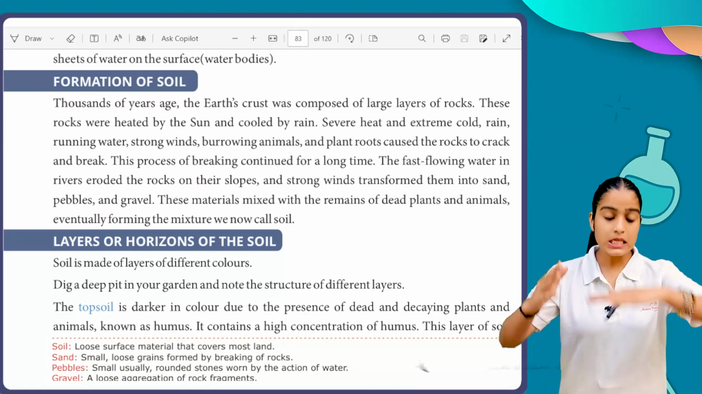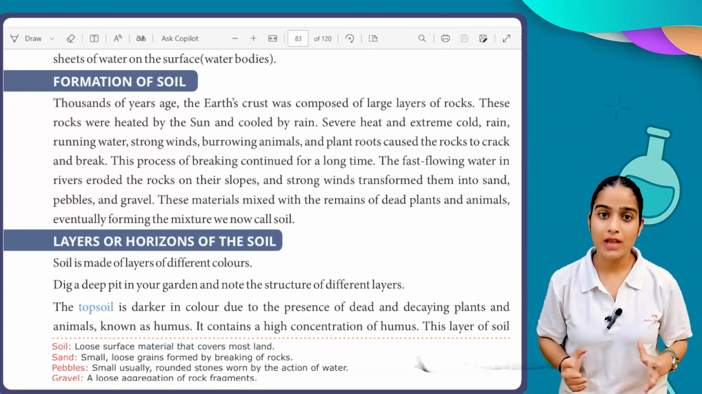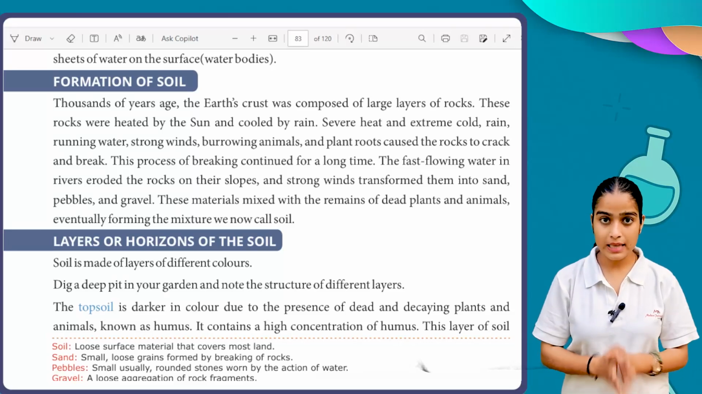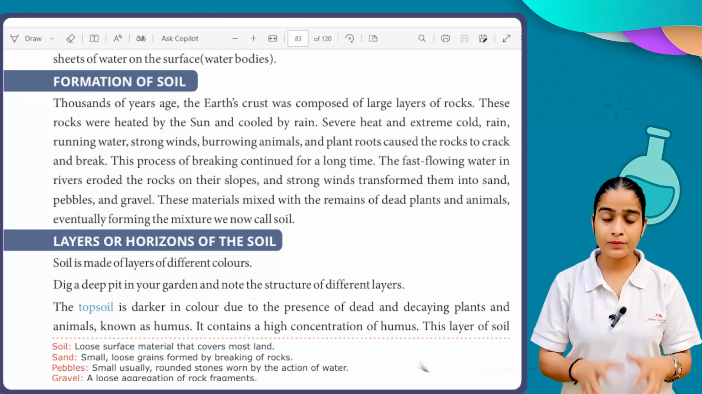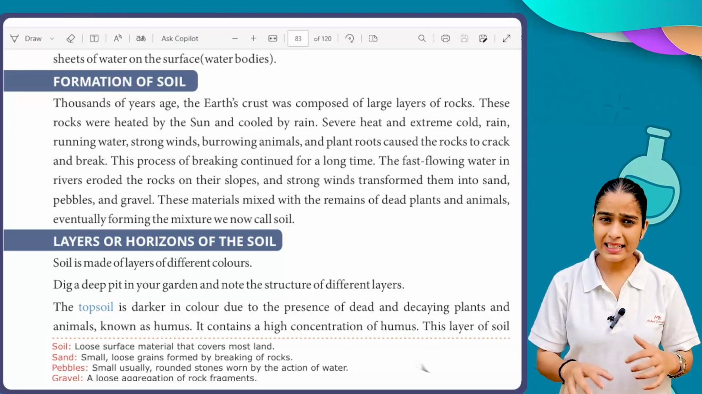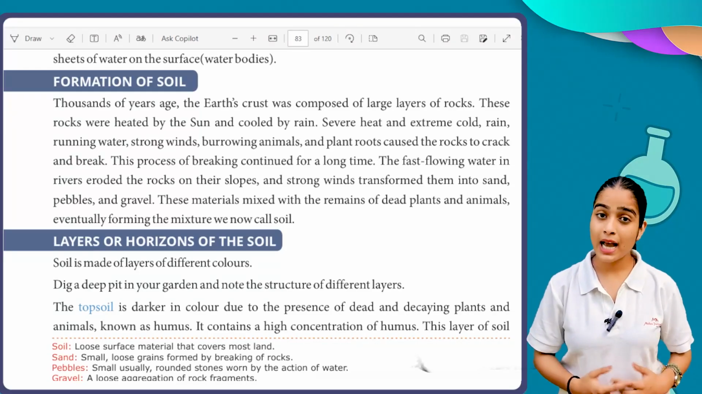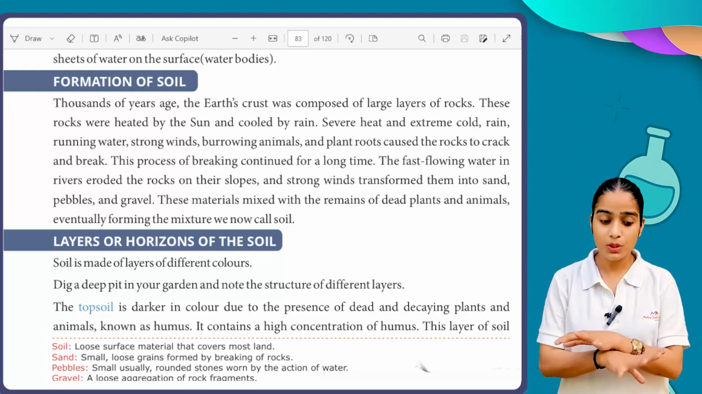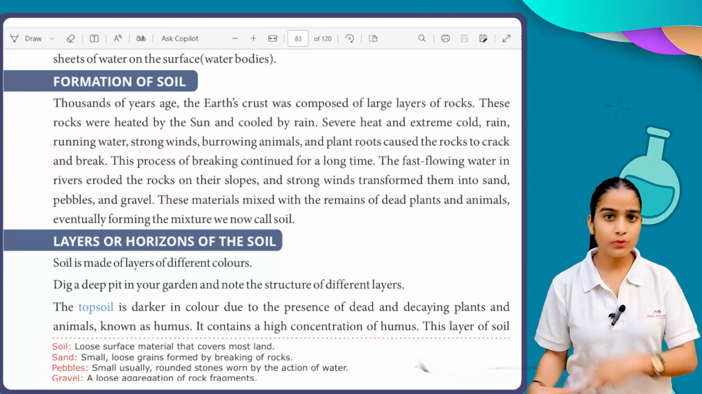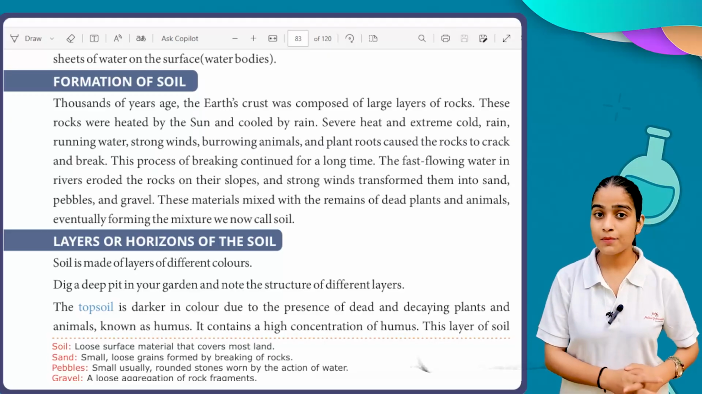Next, layers or horizons of the soil. As the name suggests, the layers: one, then second, then third, and so on. So this is the layers of soil we have. Let's understand this. Soil is made of layers of different colors. You have seen different colors: dark brown, light brown, and slightly pale yellow. So these are the types of soil we have, and at first look we distinguish between soils with the help of these colors, right? Okay, this is dark brown, this is pale yellow, this is light brown. So it will help us to see the different types of soil.